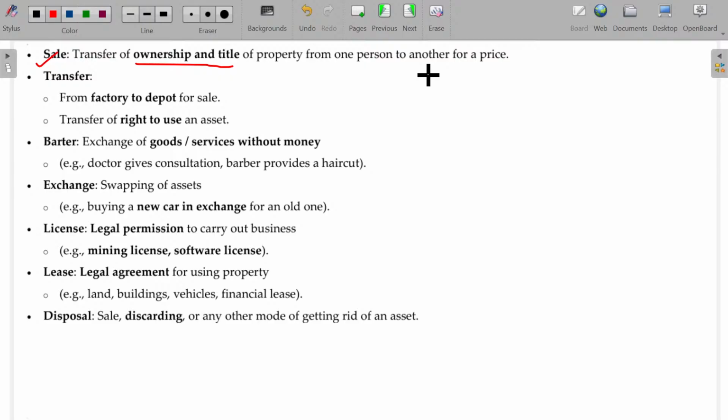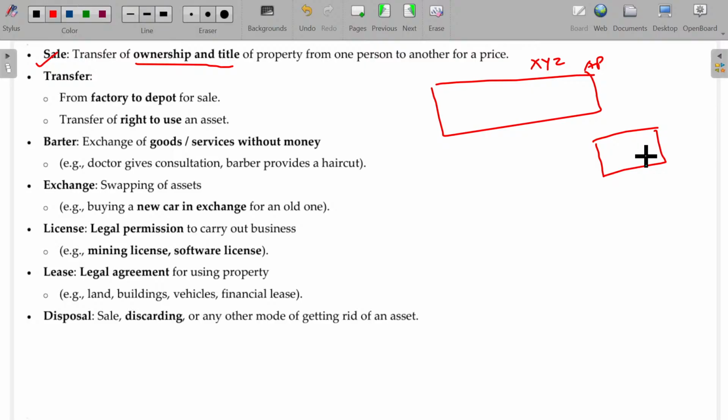Transfer is nothing but transferring from one location to another location. Probably, XYZ company has the factory in Andhra Pradesh, as well as a depot or warehouse or showroom in Chennai, Tamil Nadu. After manufacturing, all the goods are transferred from Andhra Pradesh to Tamil Nadu, both now owned by the same entity. It is not sale, but of course the goods are transferred from one location to another, and this is also considered as supply. Okay, why is that?